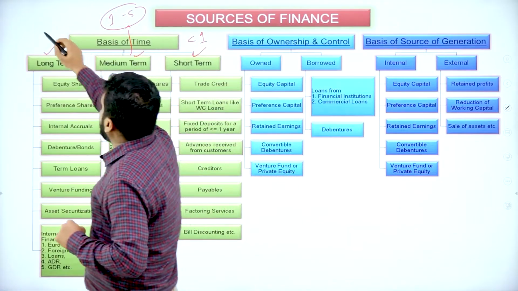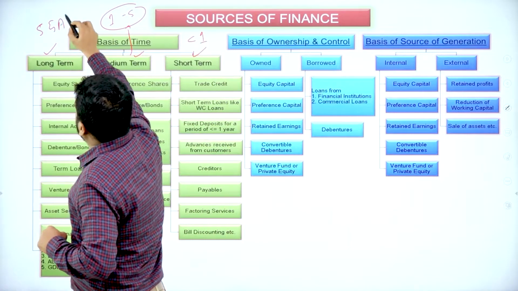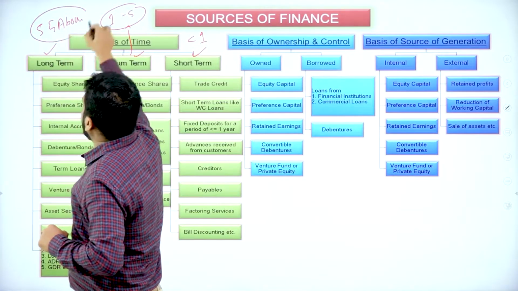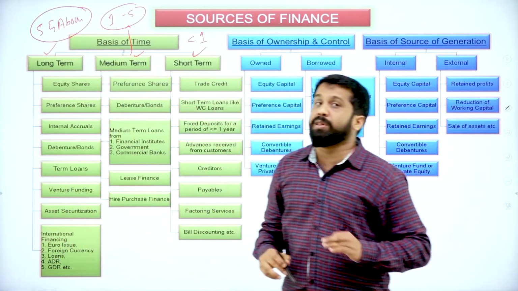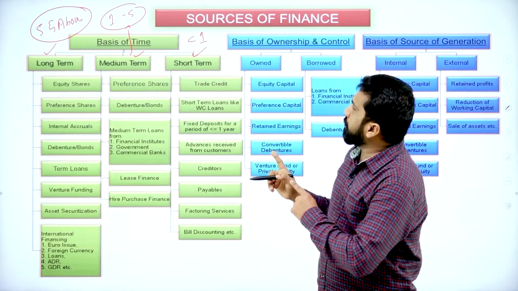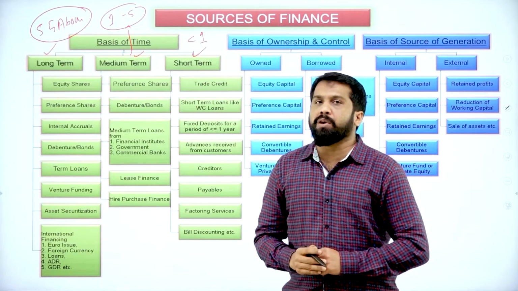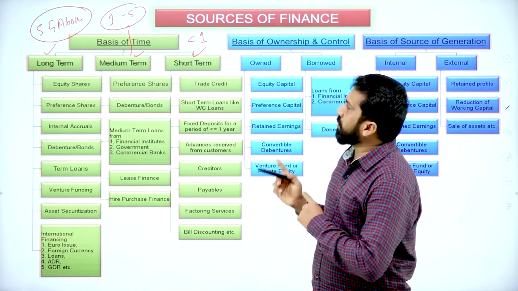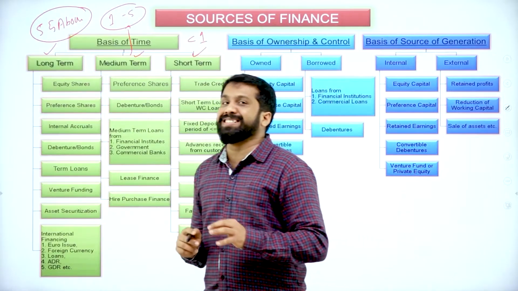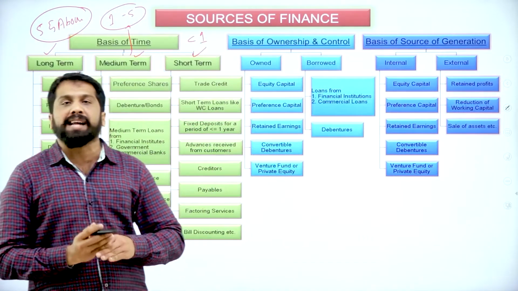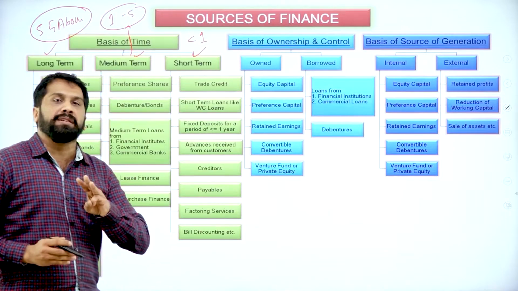Now, 5 and above, we call it as long term. Short term, medium term as well as long term. Hope you understood. So this is all about your basis of time. On the time basis, we have classified into 3.